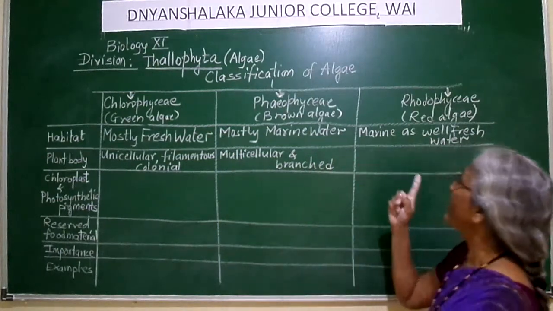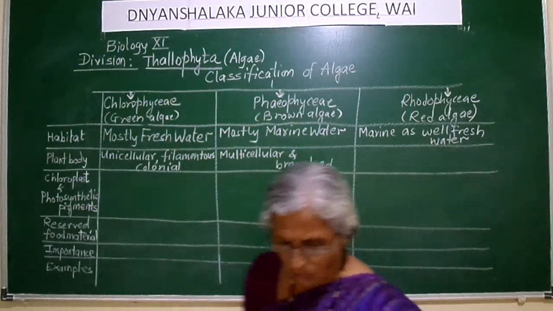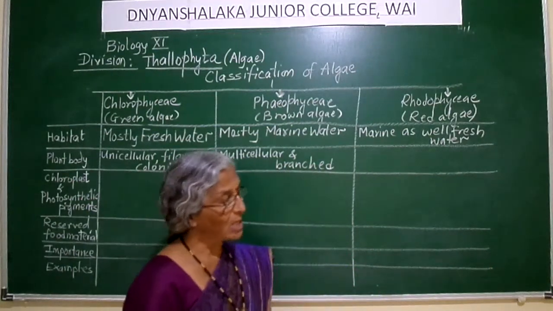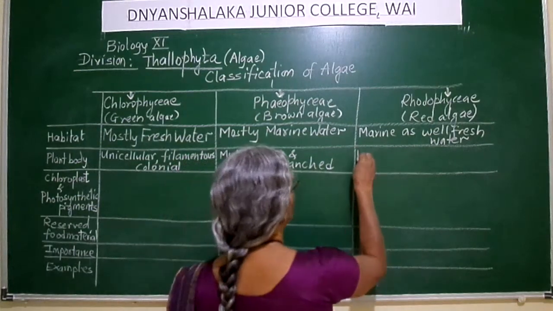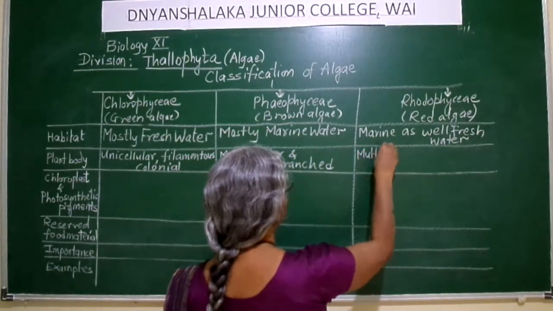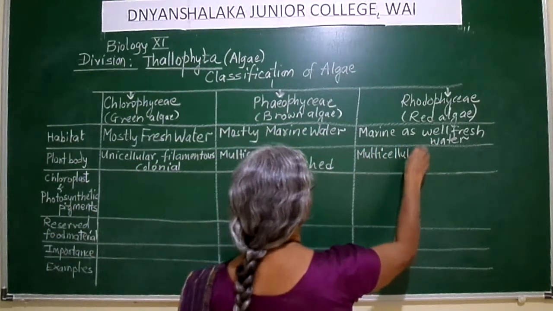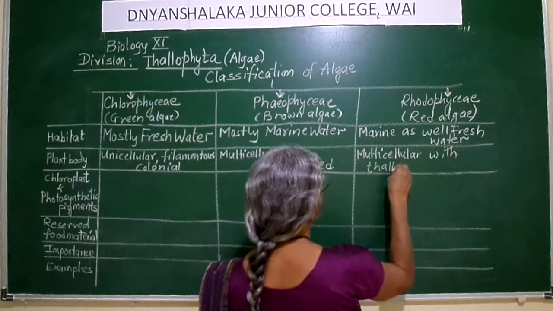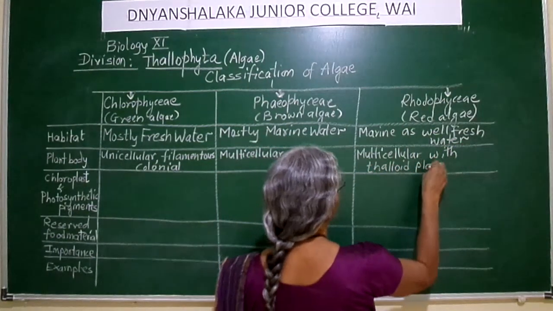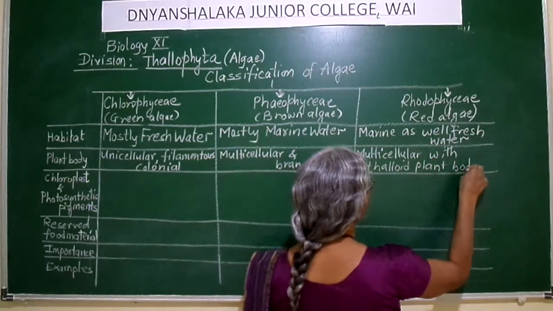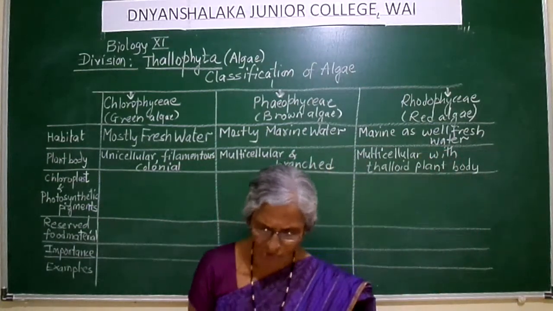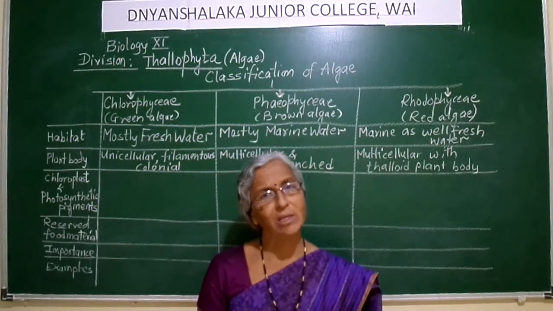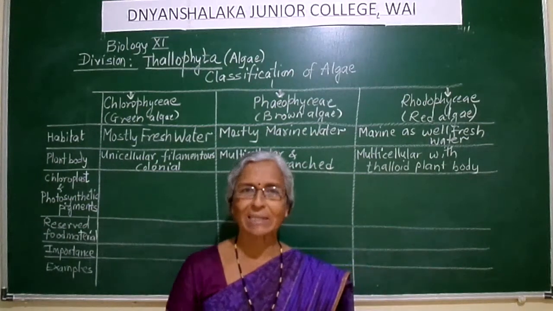Then what about Rhodophyceae members, which are the red algae? In case of Rhodophyceae, these are multicellular, not unicellular, with thalloid plant body. Thalloid means what? Plant body is not differentiated into roots or stems or leaves. That is a thalloid plant body. So it is just a thallus.